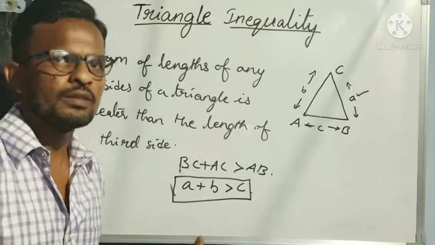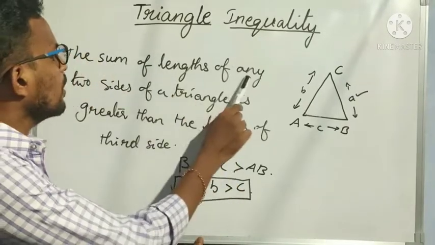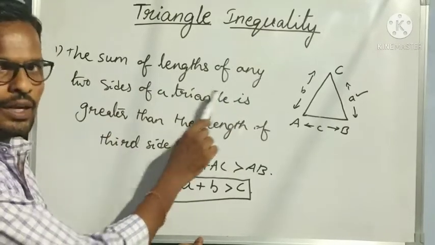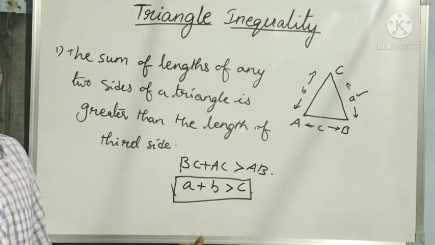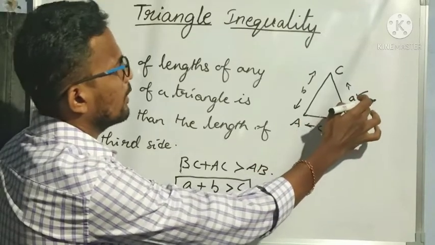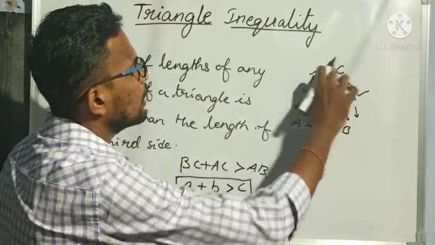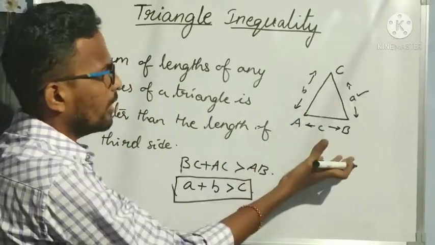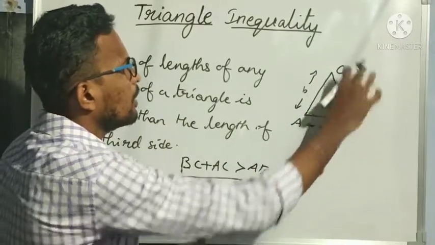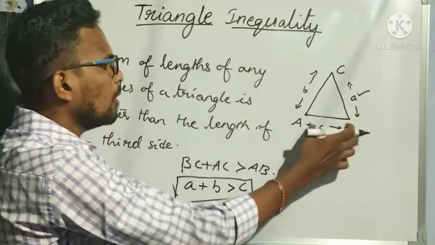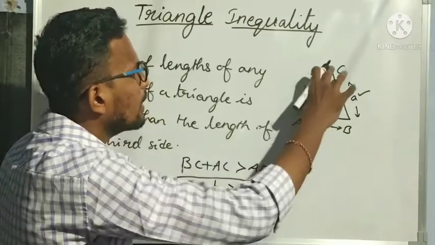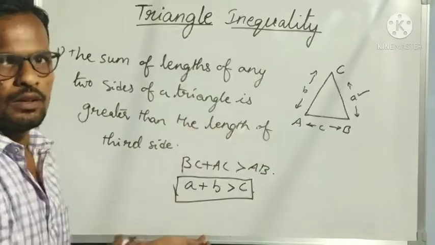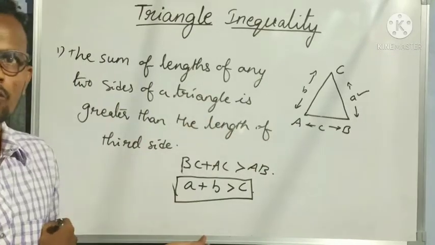The sum of the lengths of any two sides of a triangle is greater than the length of the third side. If you take any two sides, for suppose BC and AC, or AB plus BC, whichever sides we want, then the sum of the lengths of two sides will always be greater than the length of the third side that remains. Understood?